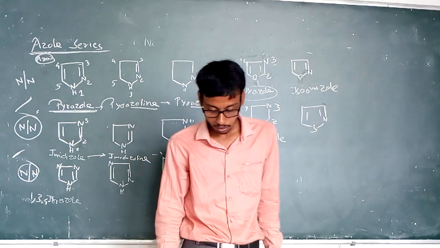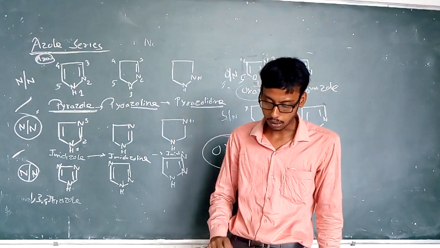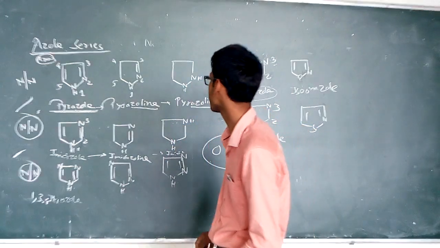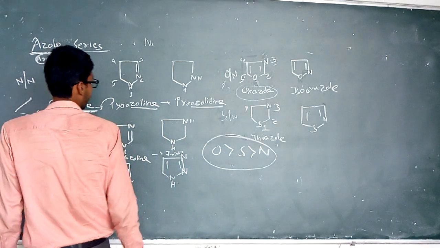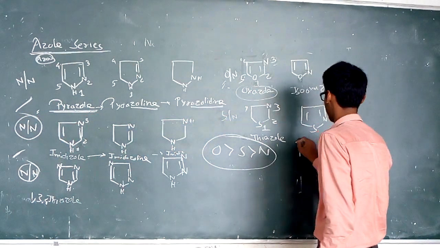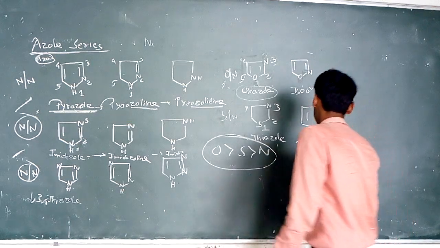Now, another one is the 6-member heterocyclic ring system containing nitrogen. I think it is visible.